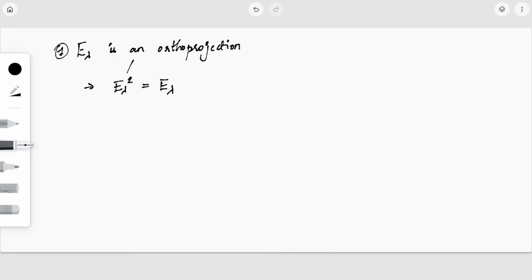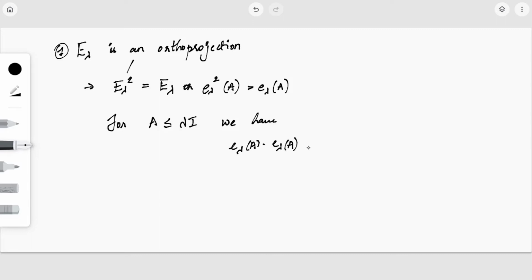Corresponding to this we need small e lambda square of A to be equal to E lambda of A. Now for A less than or equal to lambda into I, E lambda of A into E lambda of A will be the identity operator itself, so that is the same as E lambda of A.